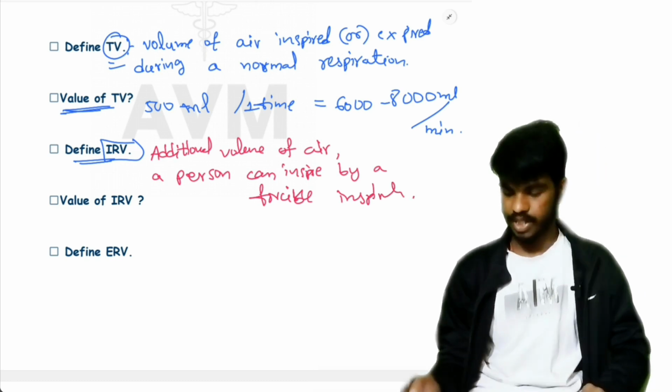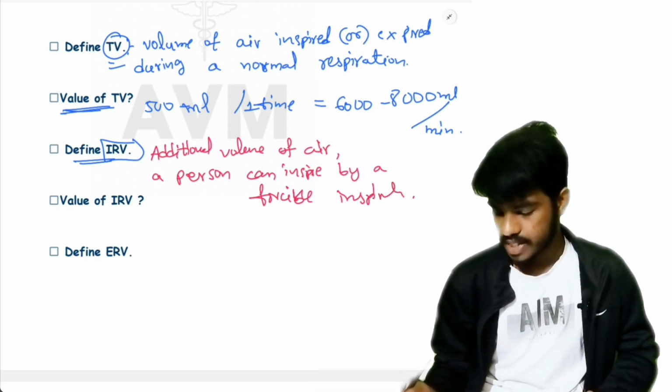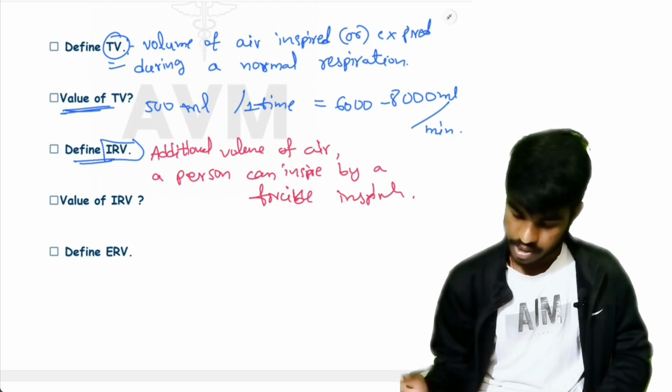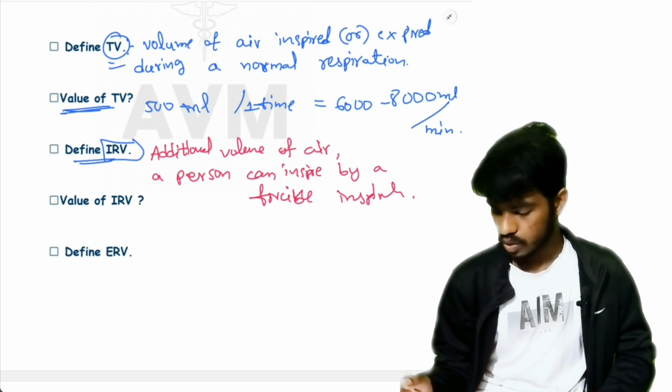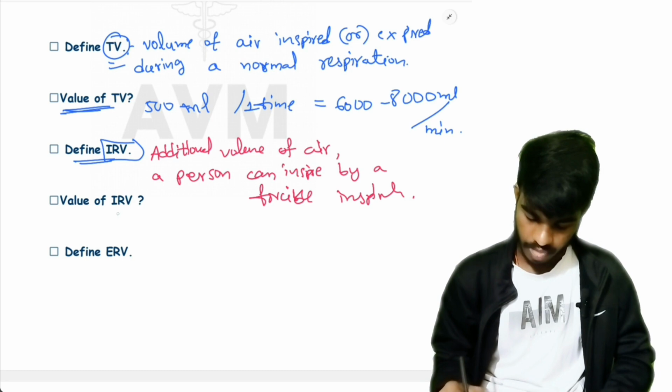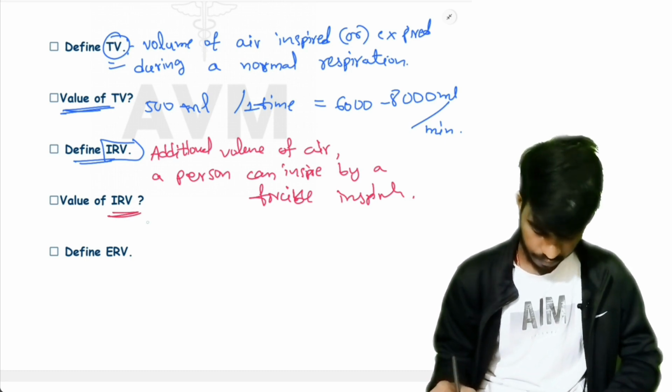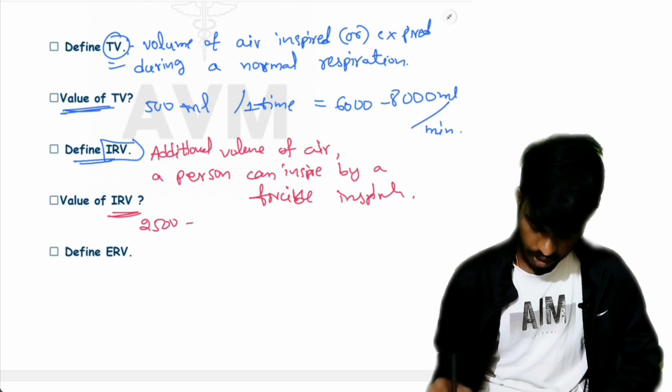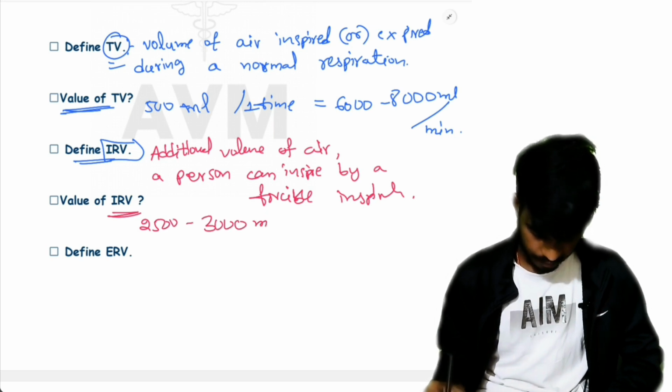When a person is breathing, it is the additional volume of air he inspires through forceful inspiration. The value of IRV is 2500 to 3000 ml.